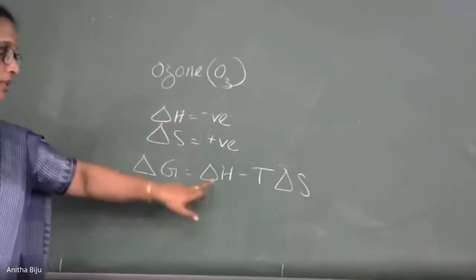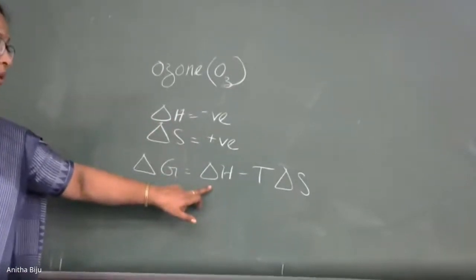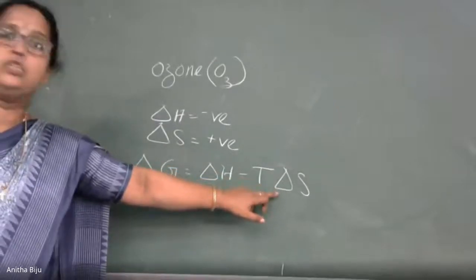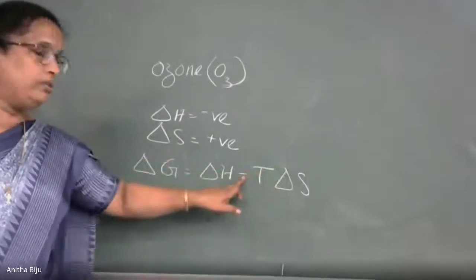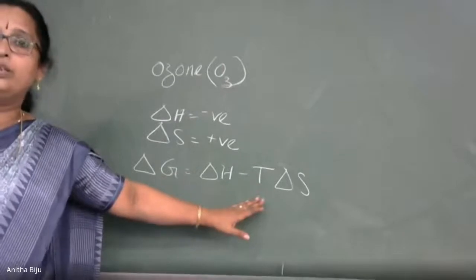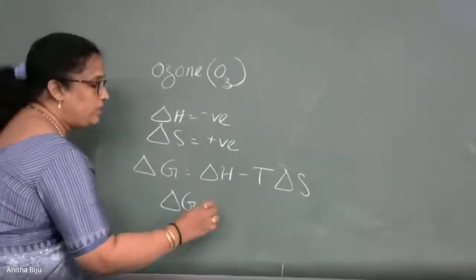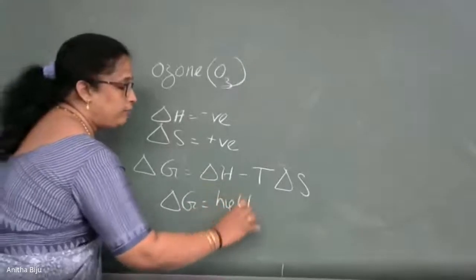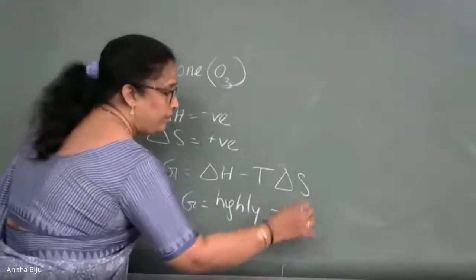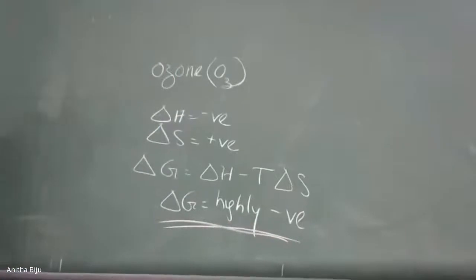Delta H is negative, so here we have a negative value, and T delta S is positive. So one is positive and the other is negative, and again this value is negative. Ultimately we can say that delta G, the change in free energy, is highly negative.